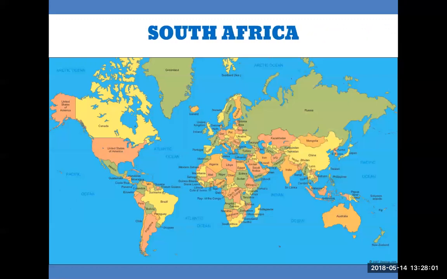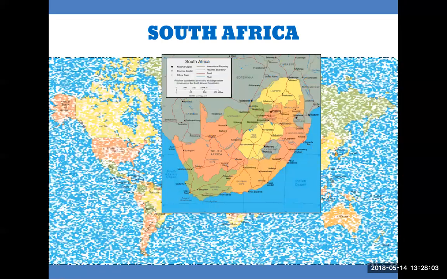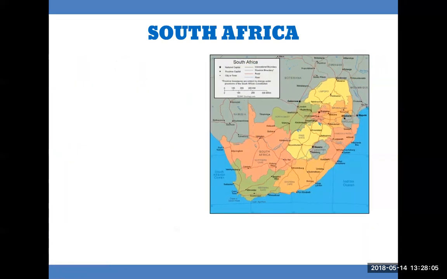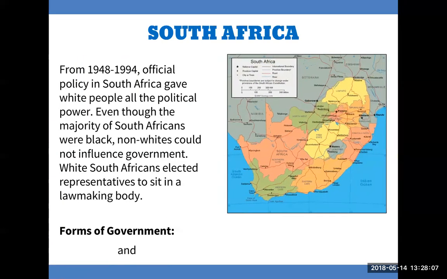South Africa. From 1948 to 1994, official policy in South Africa gave white people all the political power. Even though the majority of South Africans were Black, non-whites could not influence government. White South Africans elected representatives to sit in a lawmaking body. Forms of government: oligarchy and representative democracy.